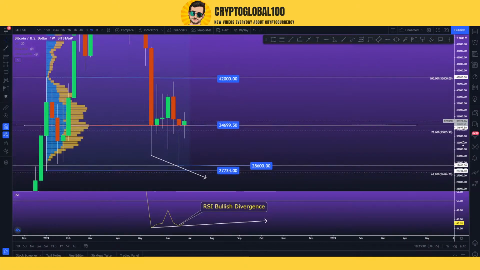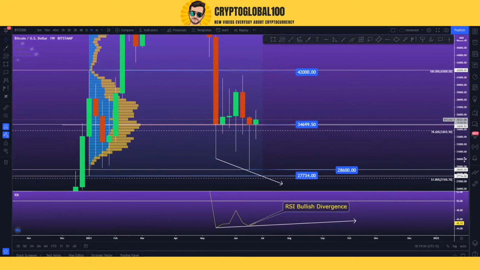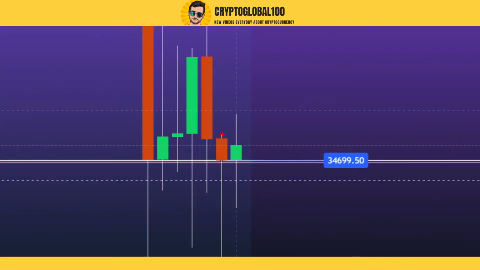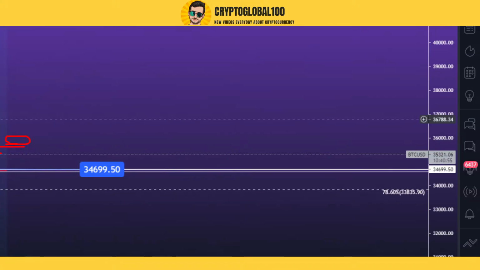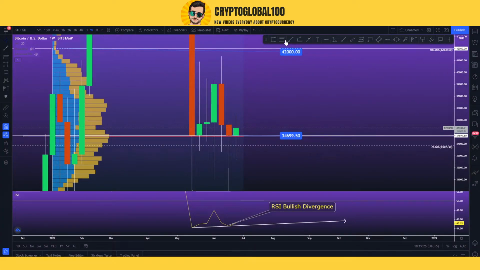Let me zoom in a bit. Yes. Okay, if we take a look at this swing low candle, you see this green candle is still the opening of the previous candle here. So this candle needs to close above at least this area, and that would be somewhere around, let me tell you, for example, this area.